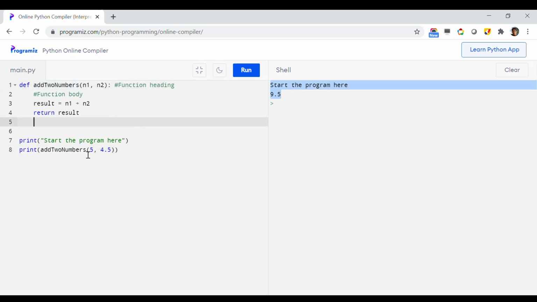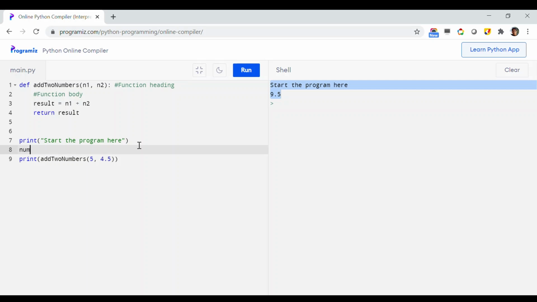That's okay. Now let us see, this time I have just hard coded this 5 and 4.5 in here, right? So now let us check whether I can pass any variables where the input will be given by the user or not. So let us take two variables.